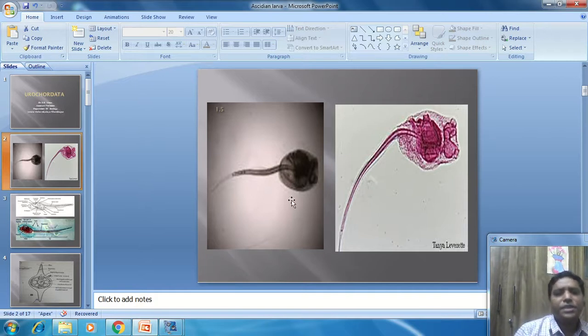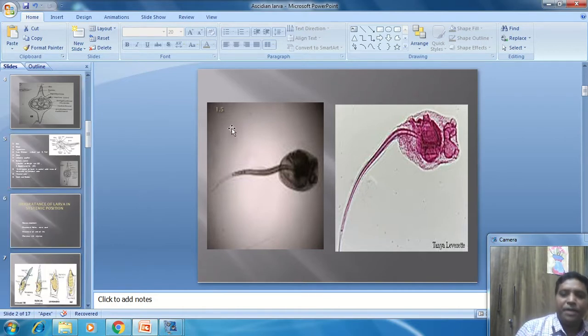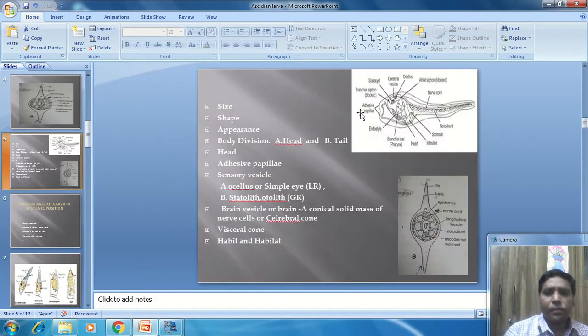When we look at the diagram of this larva, the body is majorly divided into two main parts. This part is called the head and this part is called the tail. How the division of the body takes place, we have already seen in the previous class. But before starting the further topic, I am going to revise that portion. Now, the size of this larva is very important.